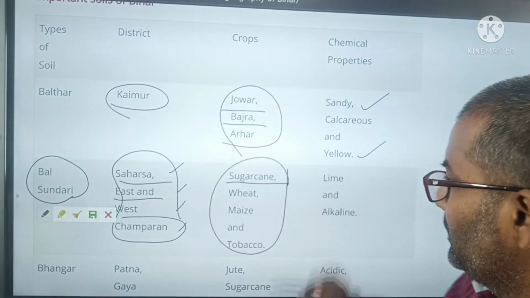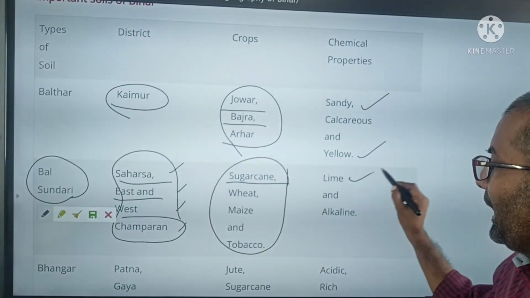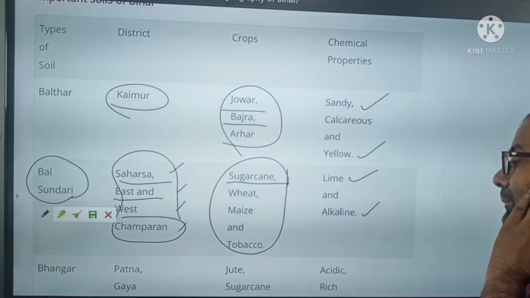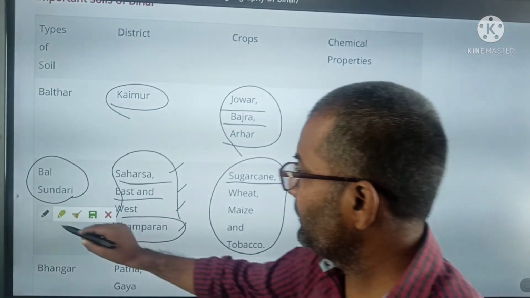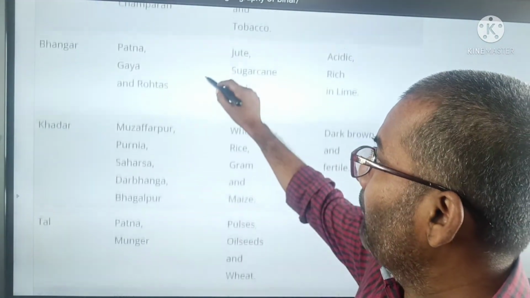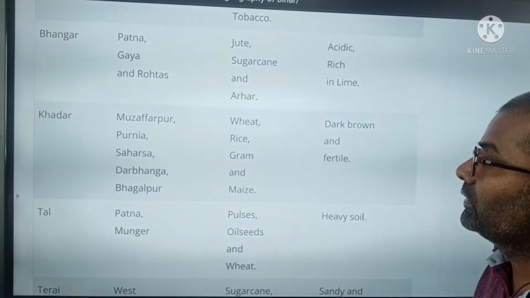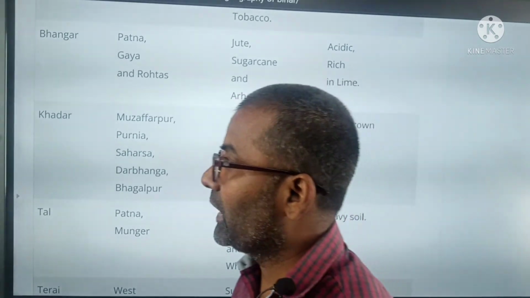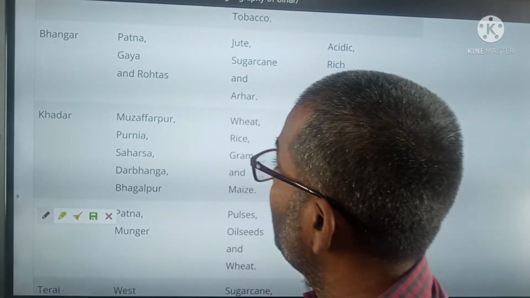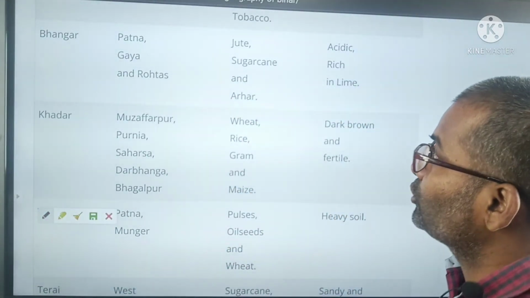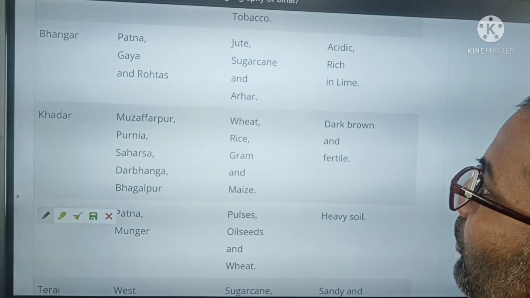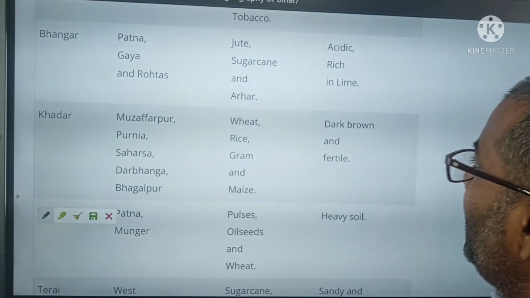These are the chemical properties: it has lime and alkali. Next is Bhangar. Bhangar is found in Patna, Gaya and Rohtas. It also supports jute, sugar cane and arhar. The nature of Bhangar is acidic, rich in lime.